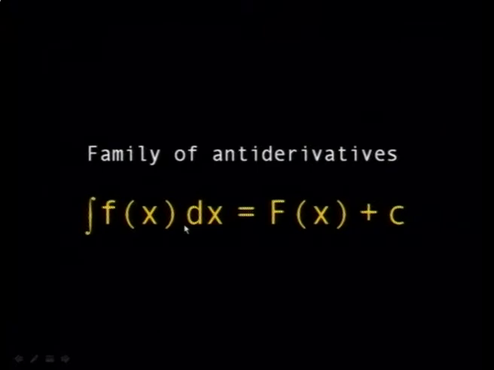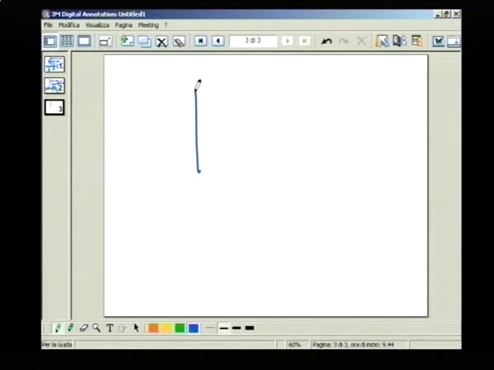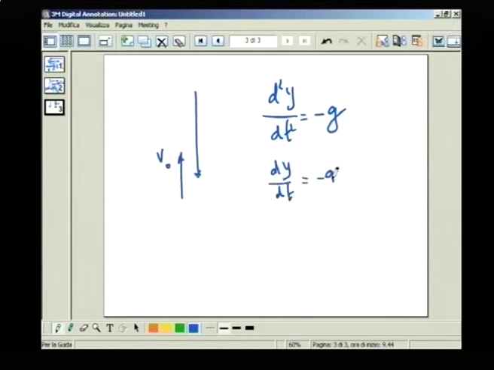And this is why, in application, suppose, for example, you are throwing a stone up from a cliff with a speed, for example, v naught, and you wish to calculate the distance the stone reaches. What you do is apply the second law of Newton. Here, d2y over dt squared is equal to minus g, and then you integrate it, so you get the velocity dy over dt equal to minus gt plus a constant. Here the constant is equal to v naught, because at t equals 0, the velocity is equal to v naught.